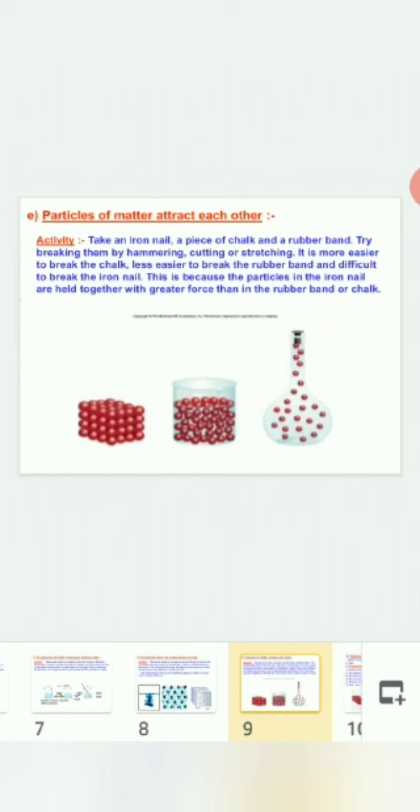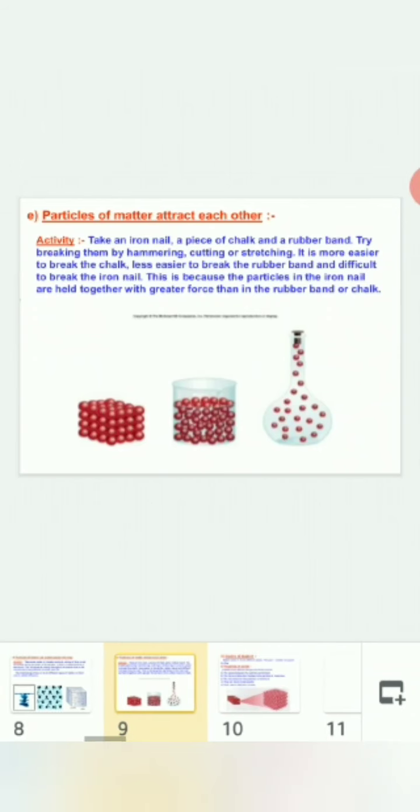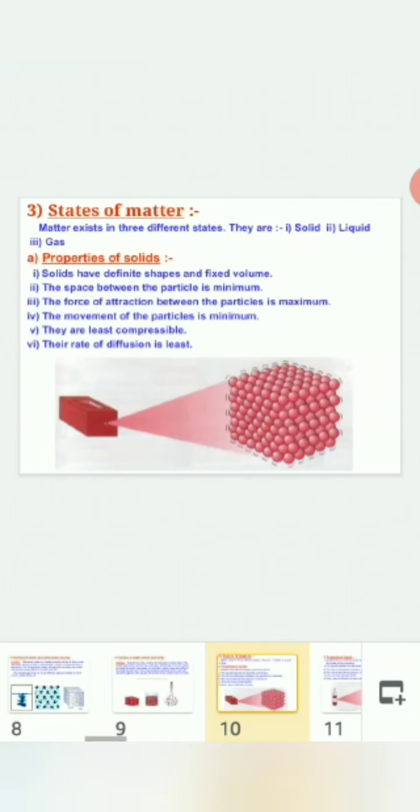That means the force of attraction between the particles of iron is the strongest, in the rubber band the force of attraction is moderate, and in a piece of chalk it is the least. That's why you can easily break a piece of chalk than an iron nail.